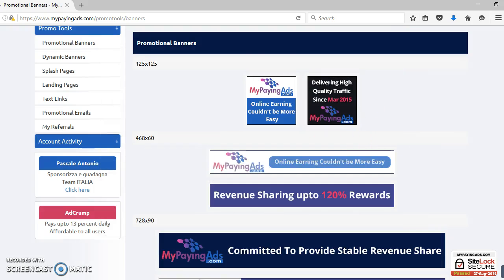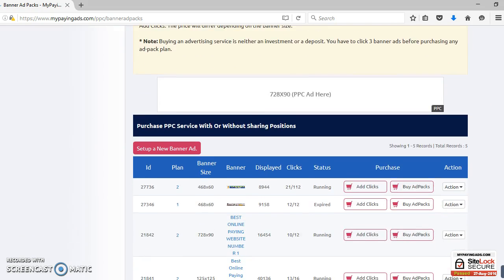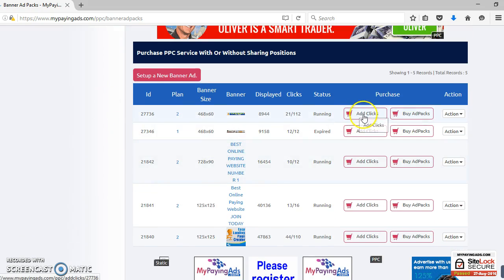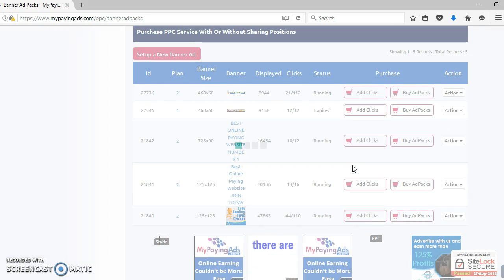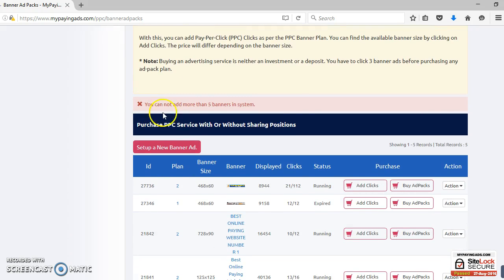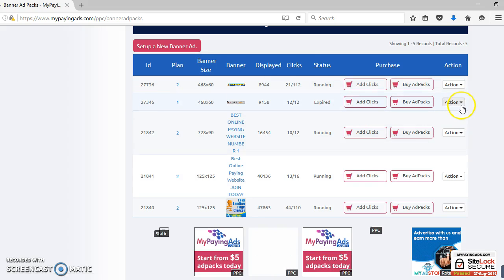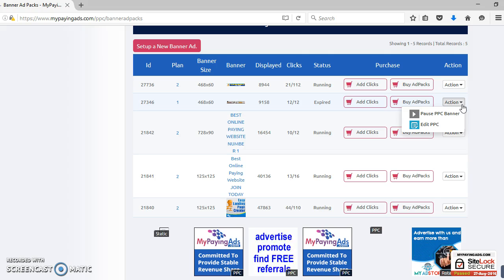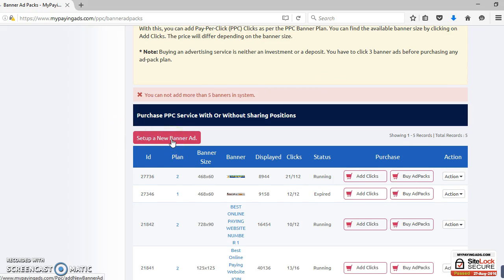Now you've done that, you go to purchase ad packs. I already have a couple of banners running here. You can see ad clicks, buy ad packs. For you guys, you have to choose set up a new banner ad. It says you cannot add more than 5 banners in the system. Sorry guys, because I already have 5 banner ads, I cannot do that, but I'll explain it to you. You just have to click there. There you'll have the option.